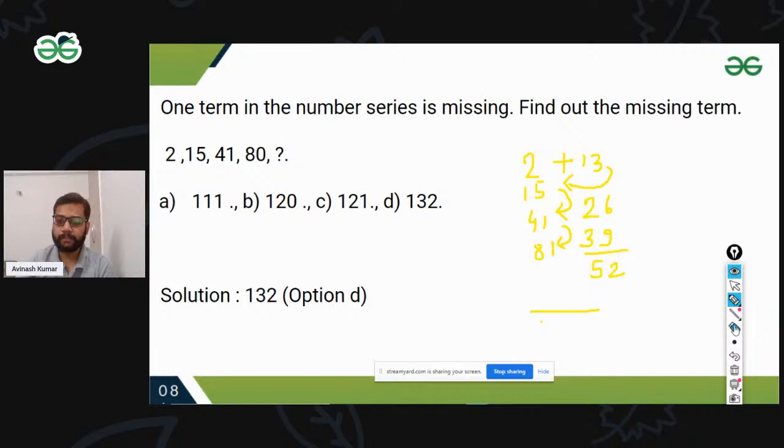Sorry, I have written something wrong here. It's not 81, it's 80. So 41 plus 39 is 80. Then if I add 52, 80 plus 52: 0 plus 2 is 2, and 8 plus 5 is 13. It's 132. Our answer is option D.